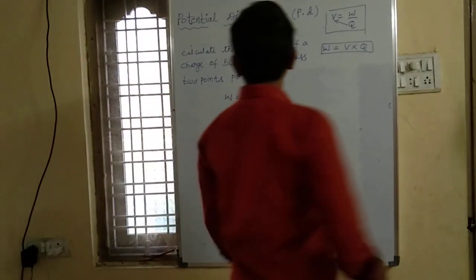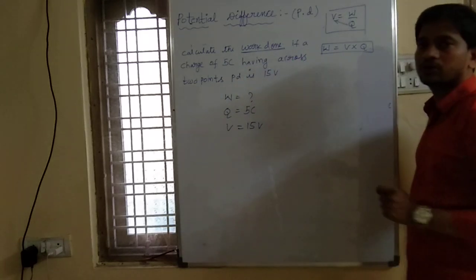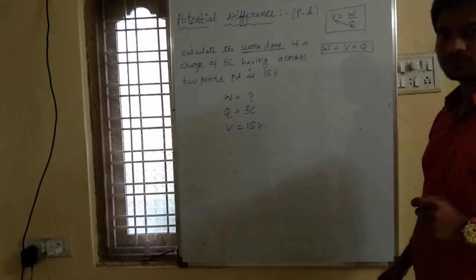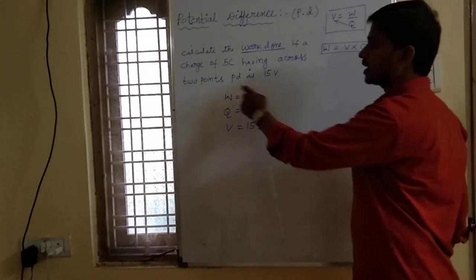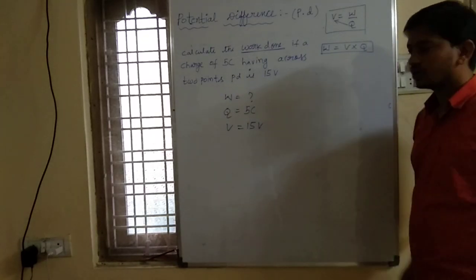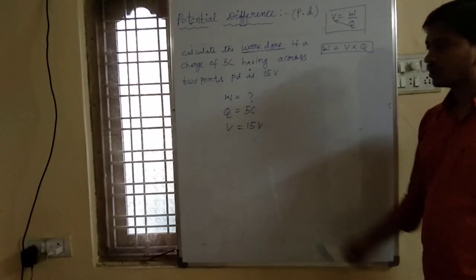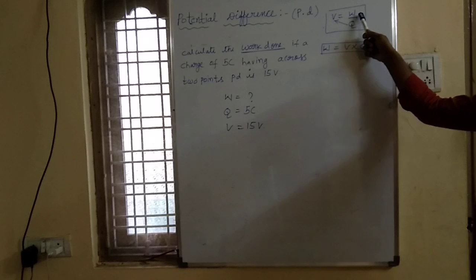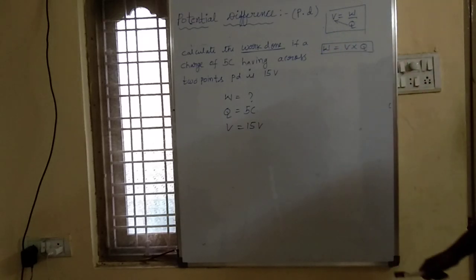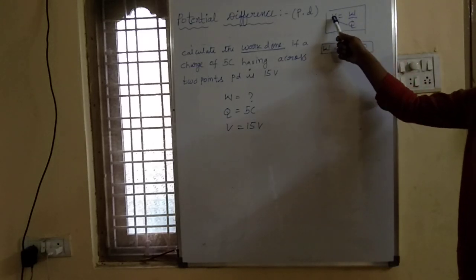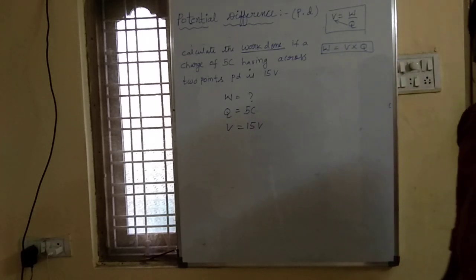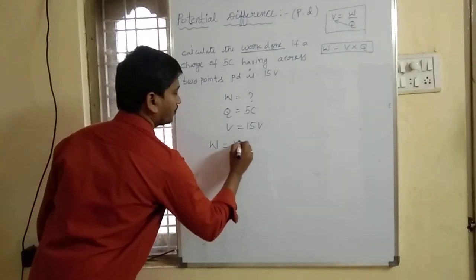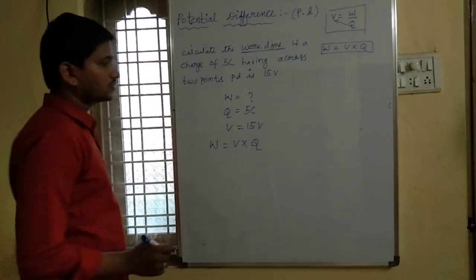Try to understand the question. They are asking to find out how much work is done if a charge of 5 coulombs has a potential difference across 2 points of 15 volts. As we know, potential difference is equal to work done by charge. So cross multiplication, W equal to V into Q. They are asking work done only, so let me find out the work done. W equal to V into Q.